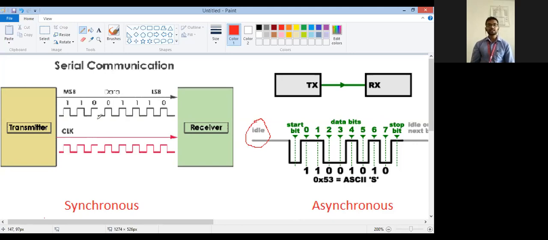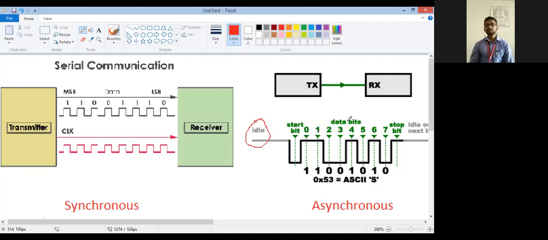In synchronous serial communication, the data rate is faster, because it is according to the clock. In asynchronous communication, the data rate or bit rate is slower. In synchronous communication, start bits and stop bits are not required. In asynchronous communication, start bits and stop bits are required. The distance of communication for synchronous communication is relatively less than asynchronous communication, and for asynchronous communication, the distance of communication is large. So this is the case. Okay, so in serial communication, these are the advantages and disadvantages.